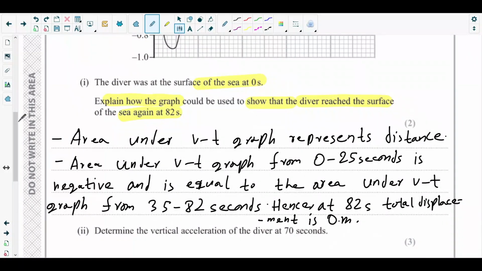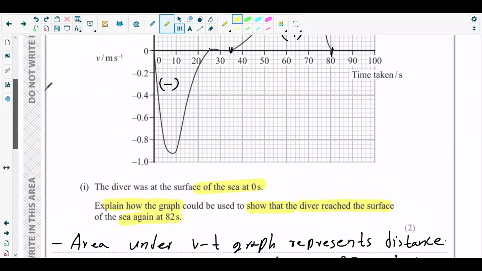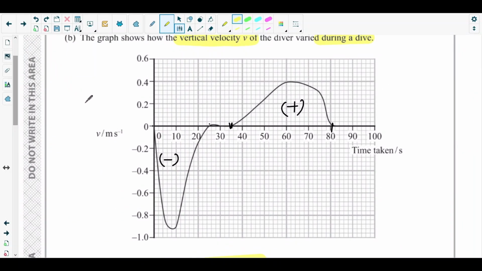Okay, next is part B2. In part 2, the question is asking to determine the vertical acceleration of the diver at 70 seconds. Okay, so we need to find out the vertical acceleration. So we need to check out the velocity time graph, because the gradient of velocity time graph gives what? Acceleration. So to find out the vertical acceleration, we need to draw a tangent. Let's draw a tangent here at 70 seconds. This is the tangent. So you will use a scale to draw the tangent at 70 seconds exactly.